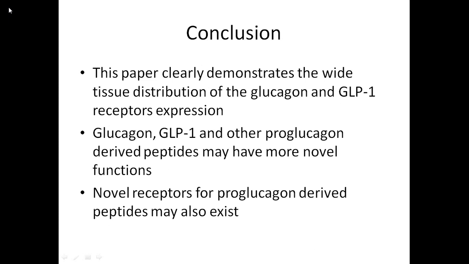This paper clearly demonstrates the wide tissue distribution of the glucagon and GLP-1 receptors expression. The glucagon, GLP-1, and other proglucagon-derived peptides may have more novel functions. Last but not least, novel receptors for proglucagon-derived peptides may also exist.